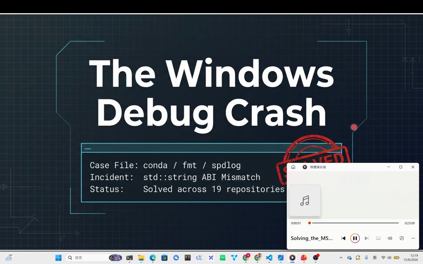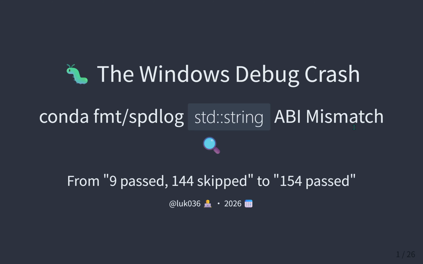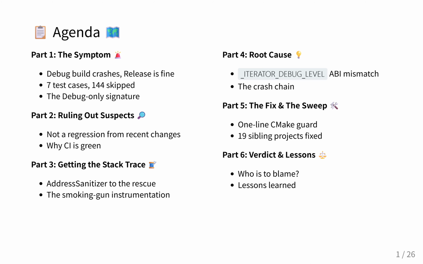Imagine a C++ code base that just compiles perfectly. Like all 154 tests pass in release mode. Right. It's highly optimized, ready to ship, just seemingly flawless. Exactly. But then the second you switch your build system to MSVC debug mode, specifically to look under the hood and trace the execution, the entire system violently implodes.